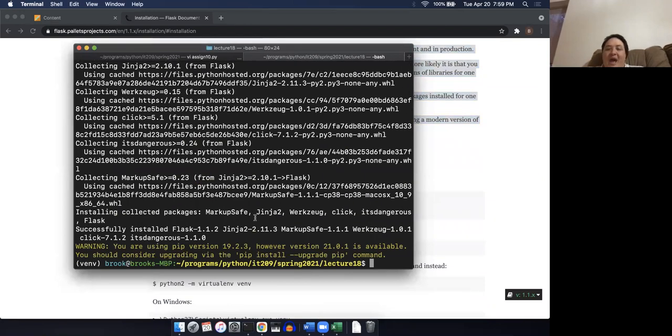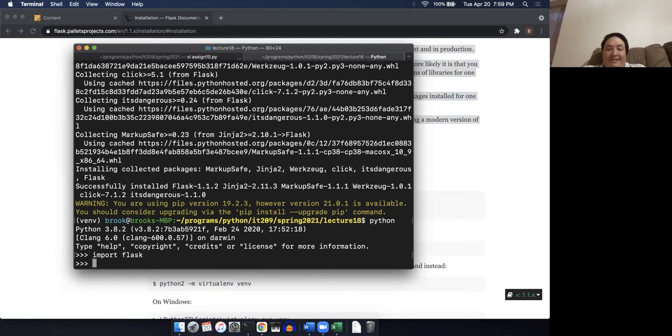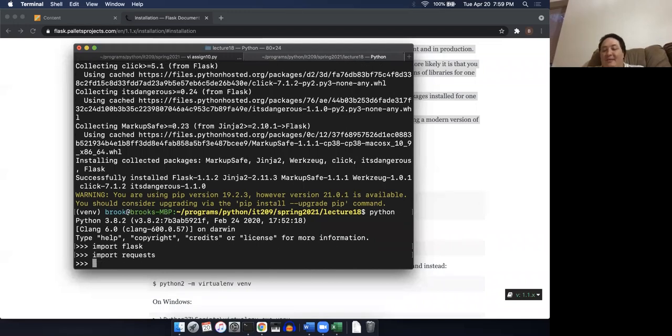The way you test whether it worked is if I type in python, I should be able to do import flask. If it doesn't crash or give you some kind of error, then that means that it worked. Import requests, great, there it is.